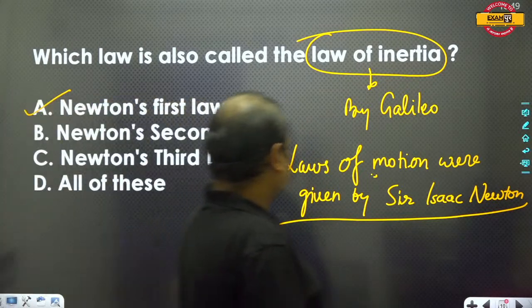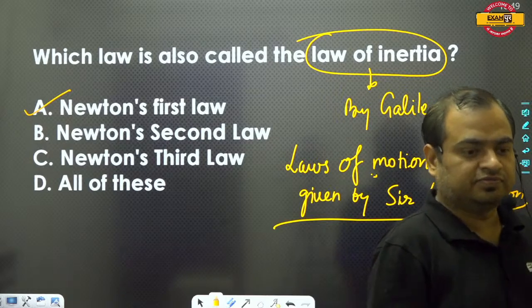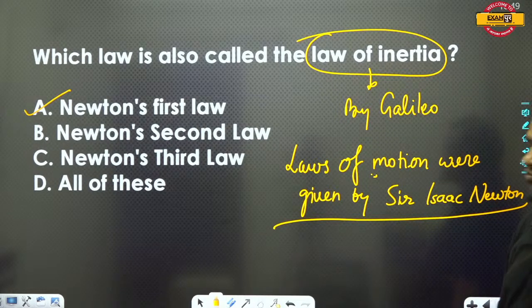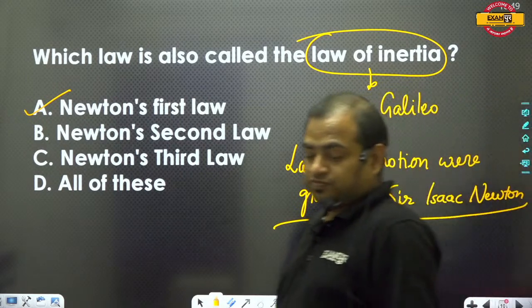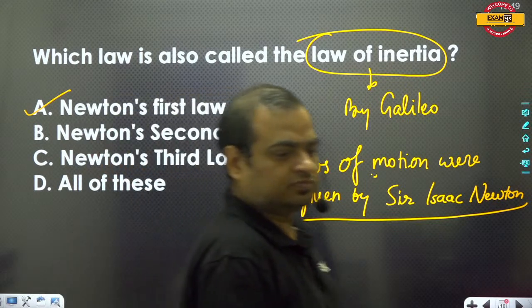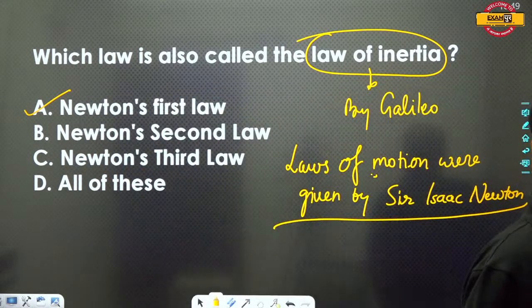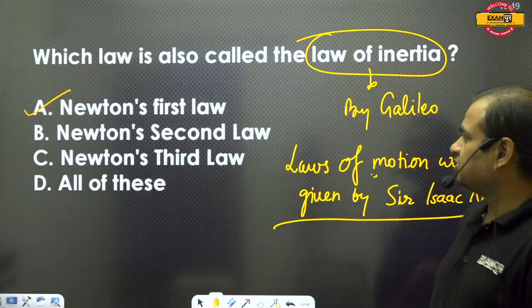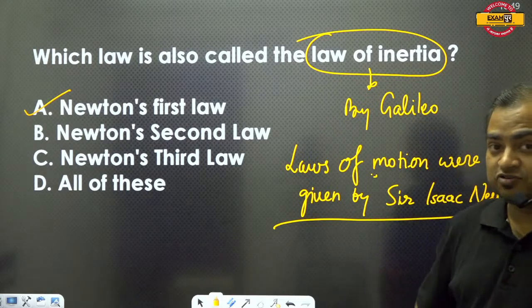Okay. Laws of motion were given by Sir Isaac Newton. So remember the names of these scientists too. Guys, please note down these questions as these are very important questions.